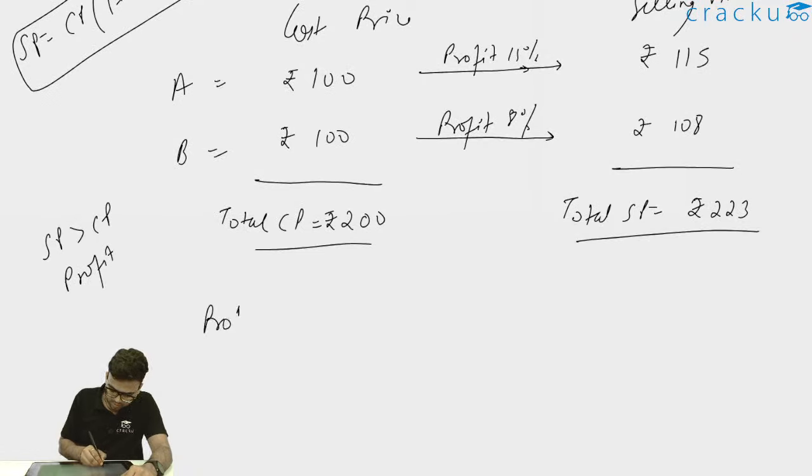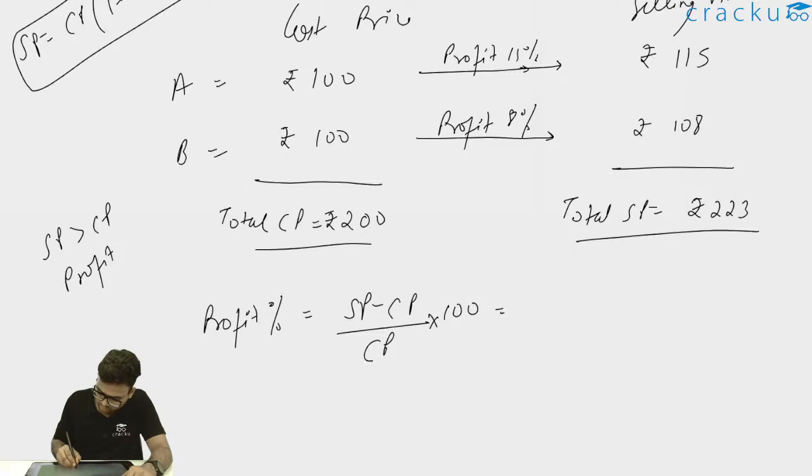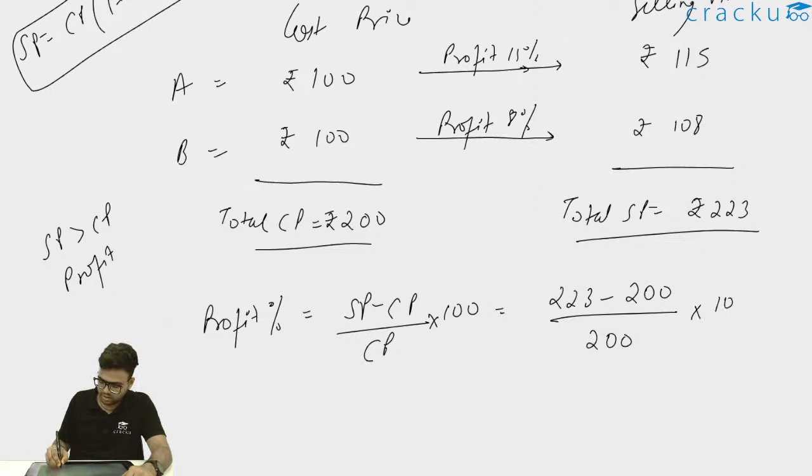Profit percentage is equal to selling price minus cost price divided by cost price into 100. So what is my selling price? Selling price is 223. What is my cost price? Cost price is 200. So 223 minus 200 divided by, what is my cost price again? Cost price is 200, into 100.